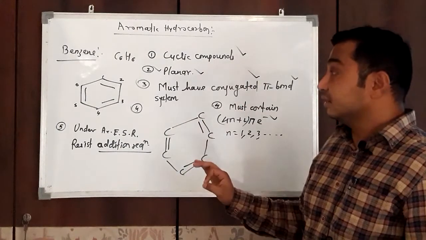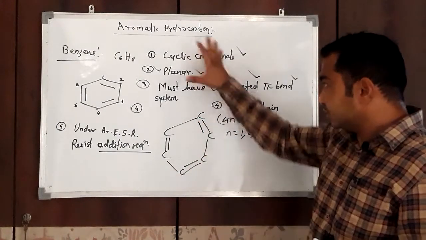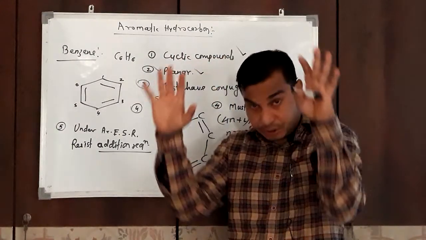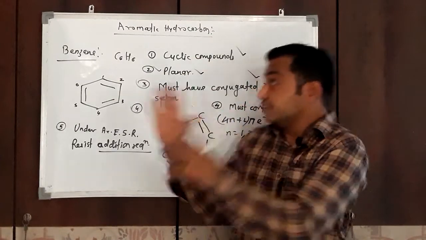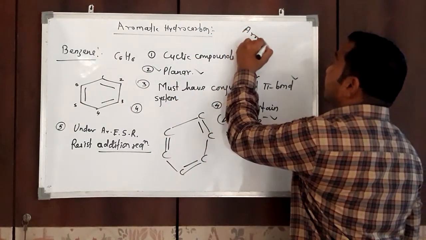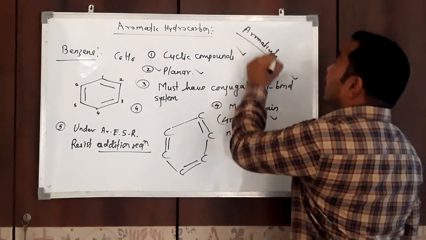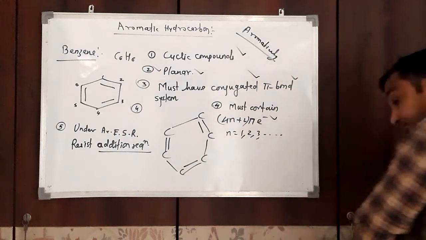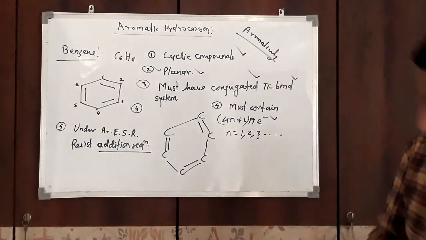If a compound satisfies these conditions, then that compound is said to be aromatic, and these properties are called aromaticity. So these are the conditions. Now just take one example, for example, benzene.